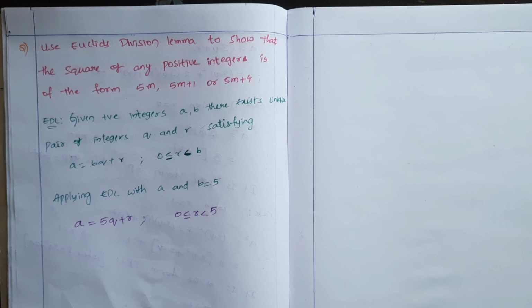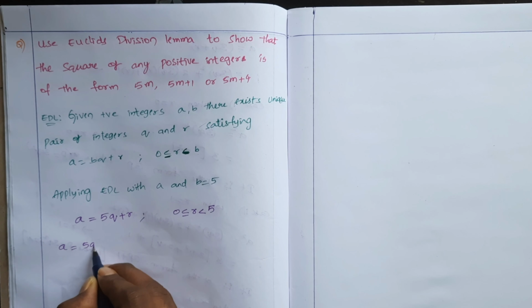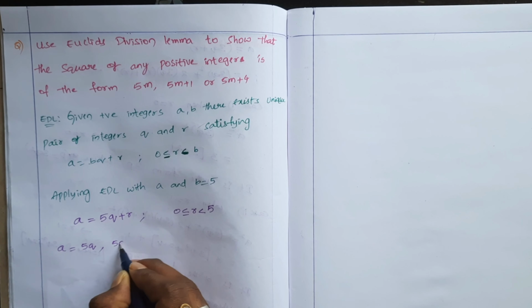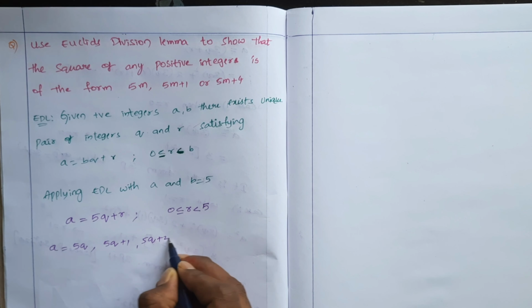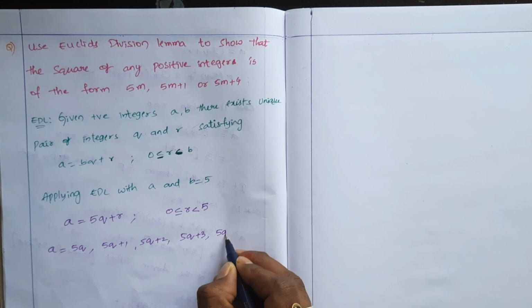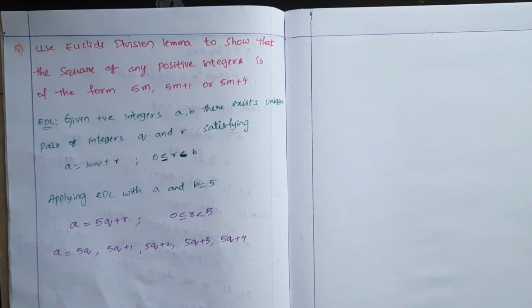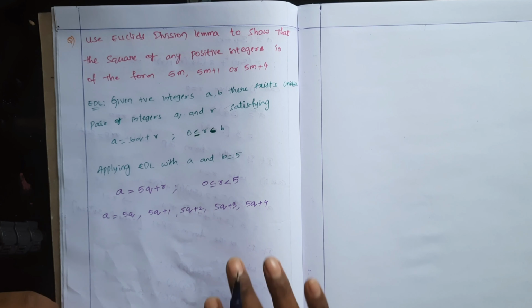So when a is any positive integer, a can be written as 5 into some integer plus 0, 5 into some integer plus 1, 5 into some integer plus 2, 5 into some integer plus 3, 5 into some integer plus 4. When b equals 5, these are the possible cases.